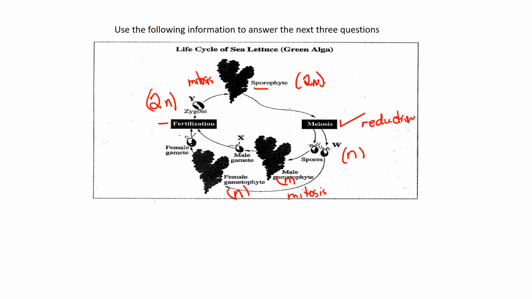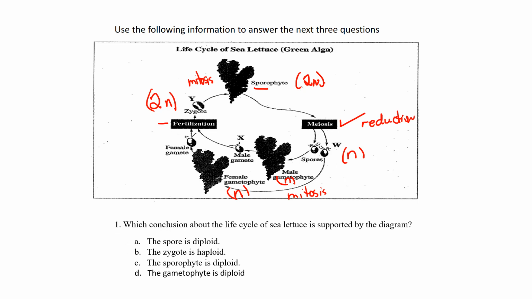Tell me that the sporophyte is diploid. Tell me that meiosis occurs after to produce haploid spores. And then fill in the rest of it. And then, again, it's going to unfile the information that's tucked away into your brain so you can have a better chance of coming up with the right answer for these questions.